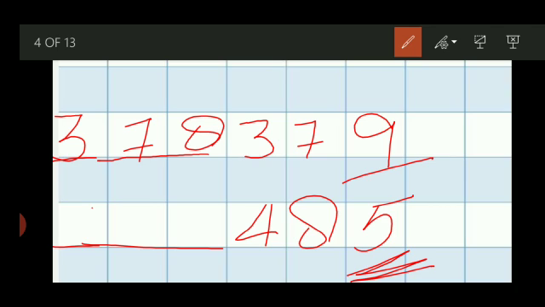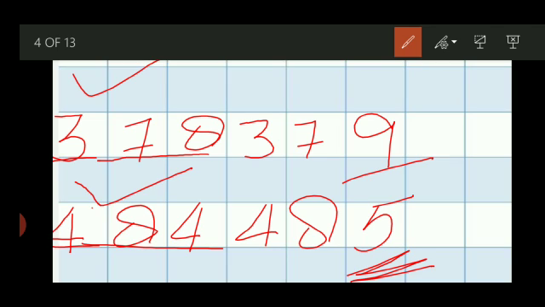What comes before 9? 8. Next example, 4 will be same, 8 will be same. What comes before 5? 4. So we got the answer. What comes before 379? 378. What comes before 485? 484.